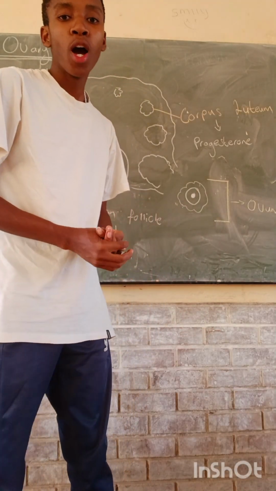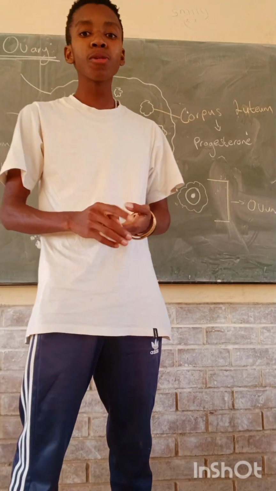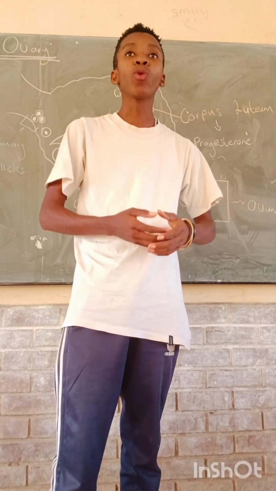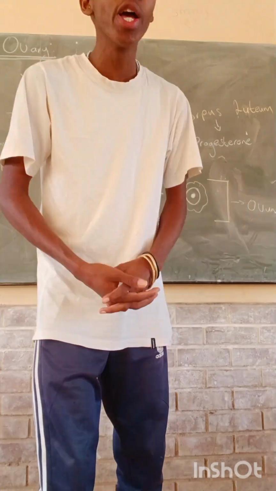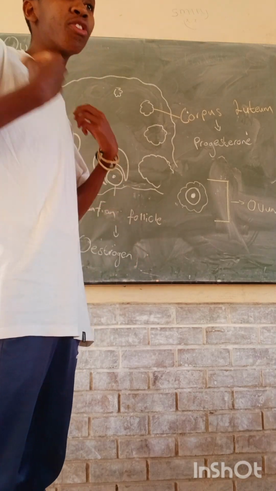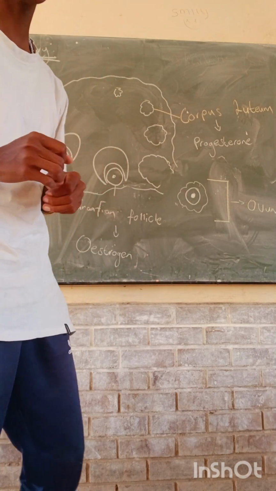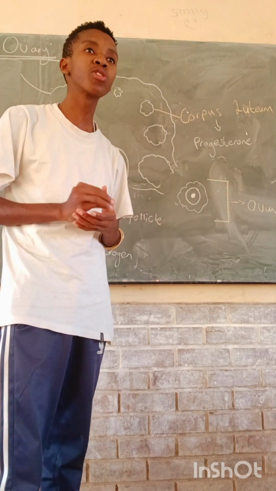And also, we'll be asking ourselves multiple questions on how and where the menstrual cycle occurs. How does it occur? We have this part of the female which is called the ovary. An ovary is the part where mitosis occurs.